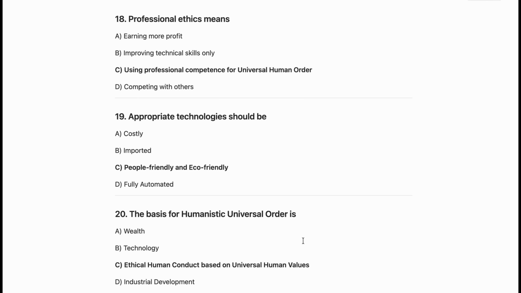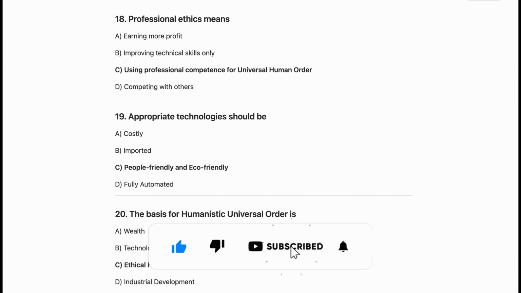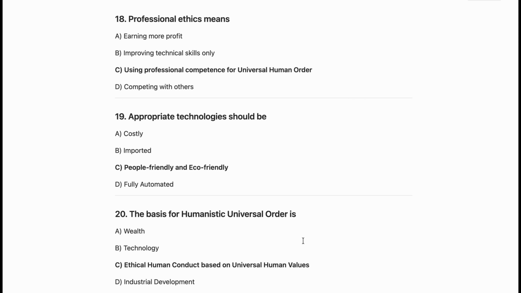So, these are the most important MCQ questions which can be asked in the VTU examination. So, you don't have to miss these questions. These are the very important MCQ questions from all the modules, from module 1 to module 5. If you read this, you can easily score good marks.